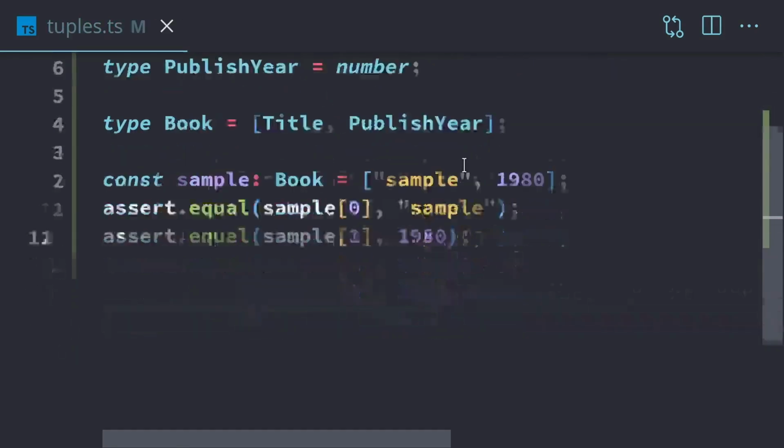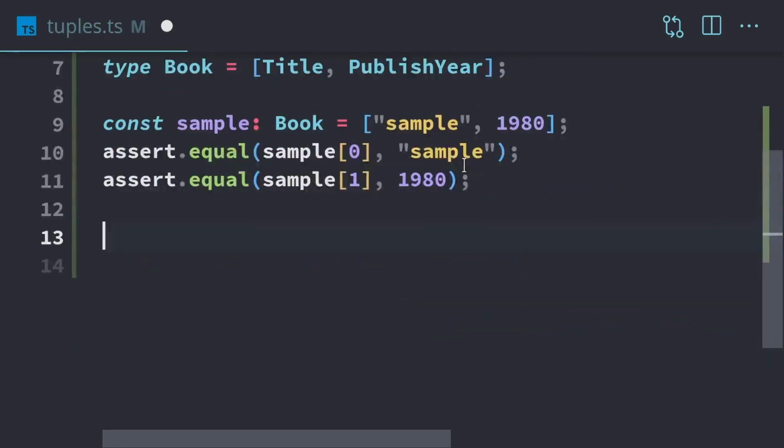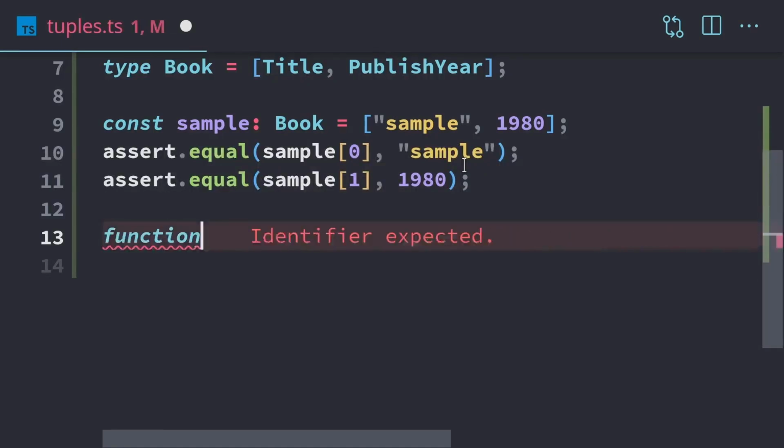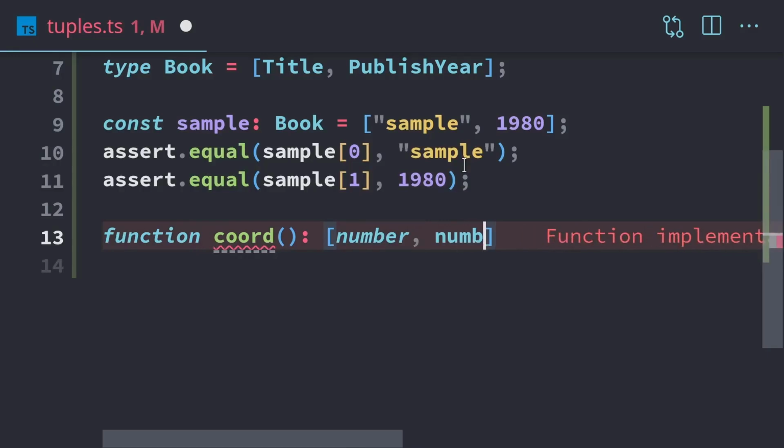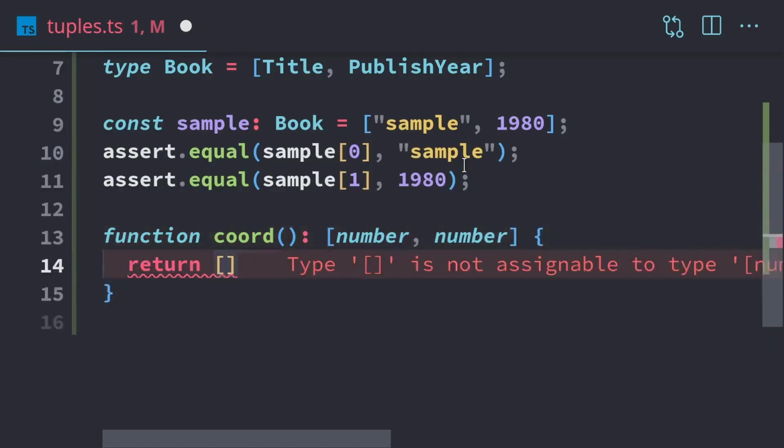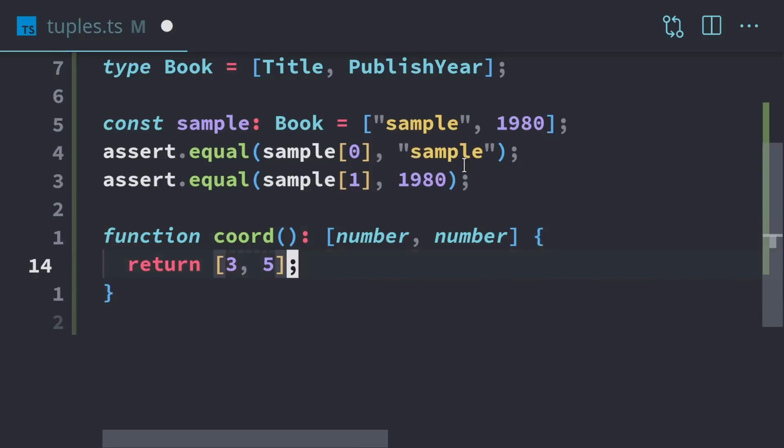We can also return tuples from functions. I'm going to write a function to return some coordinate. I'm going to return a tuple, so it's going to be an XY coordinate pair. To create a coordinate pair, we can make a tuple by using the square brace, and then we have number and number. So that could be like an X and a Y. Then we can just return a tuple. Let's say we'll return 3 and 5.